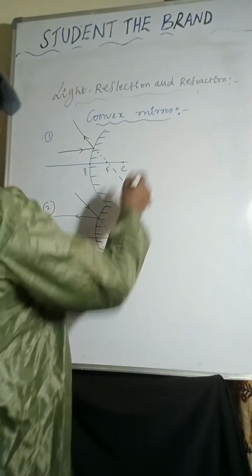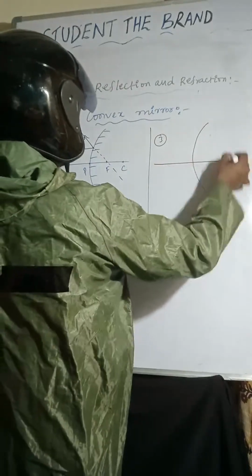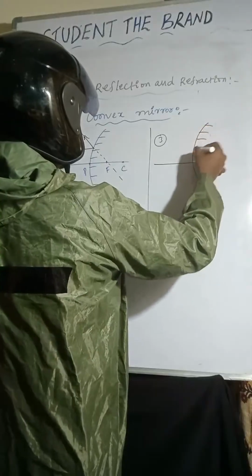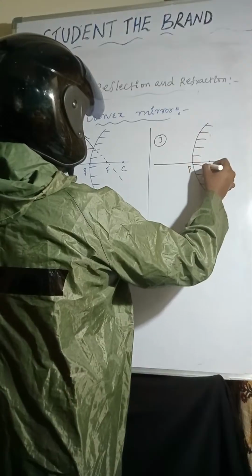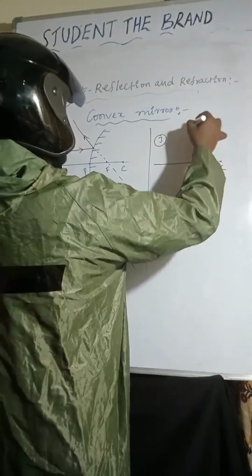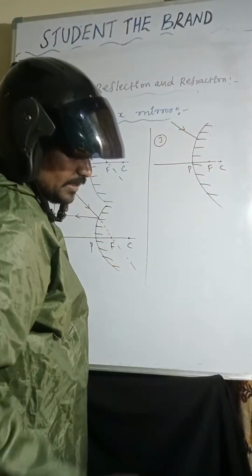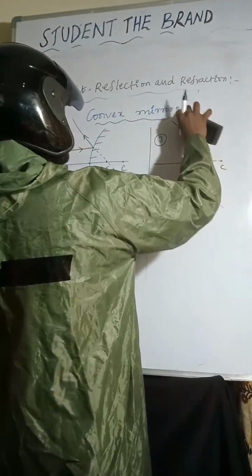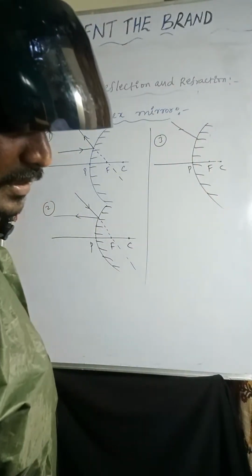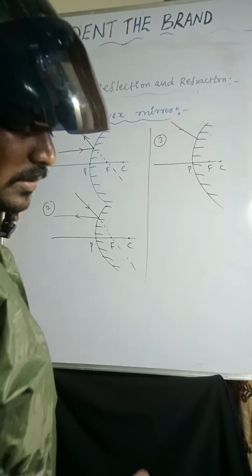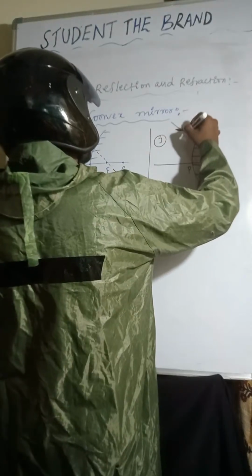And coming to the third one. This is the pole, focus, center of curvature. A light ray passing through the center of curvature continues like this.